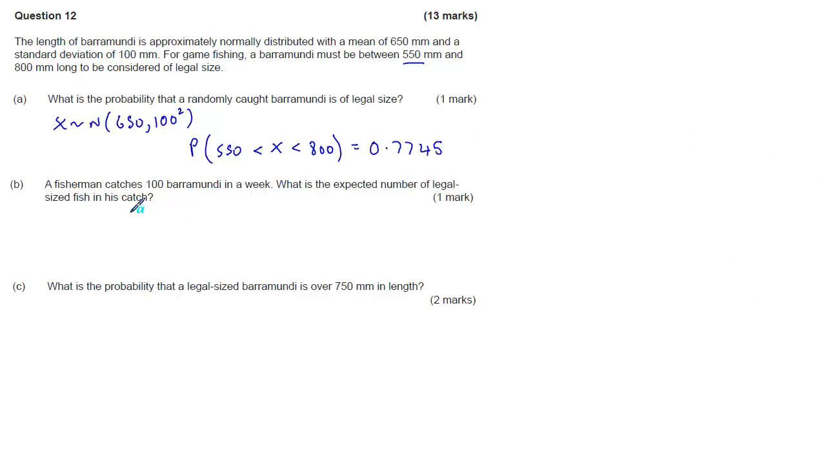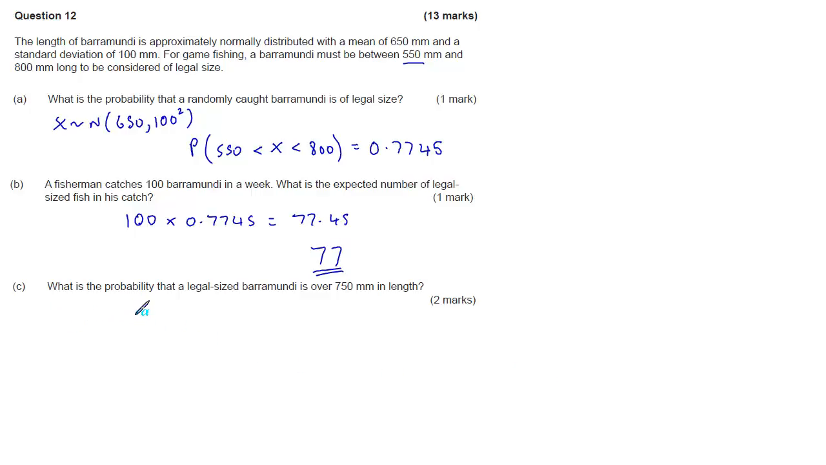A fisherman catches 100 barramundi in a week. What's the expected number of legal sized fish in the catch? So that's just going to be 100 times the probability, which is 77.45, so we'd say 77 because we must give a whole number of fish.